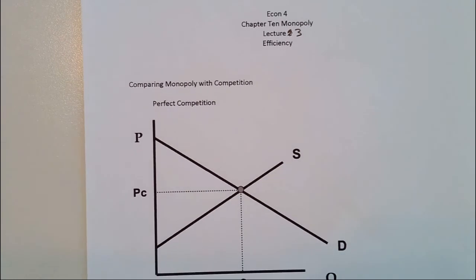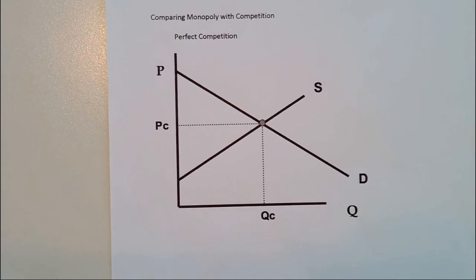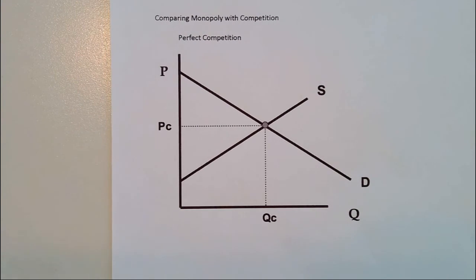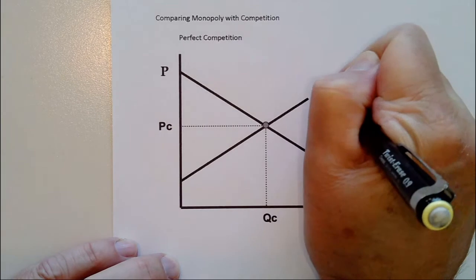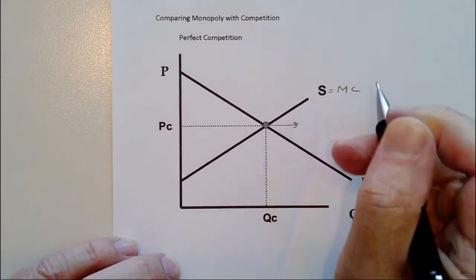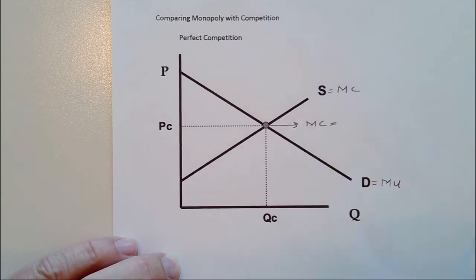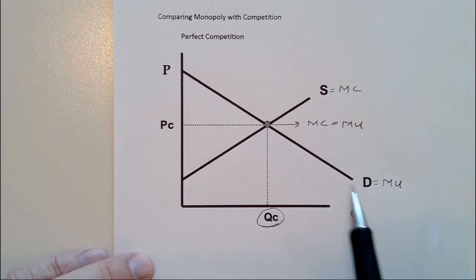So the first thing I want to do is compare competition with monopoly. I want to go back to the previous chapter on competition and just review how we maximize our surplus. Again, this is our demand, which is our marginal utility, and our supply, which is our marginal cost. This point right here is where the marginal cost is equal to the marginal utility. And so this would be the efficient output, and it's also the equilibrium output because that's where supply and demand intersect.